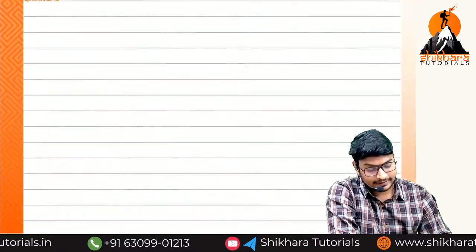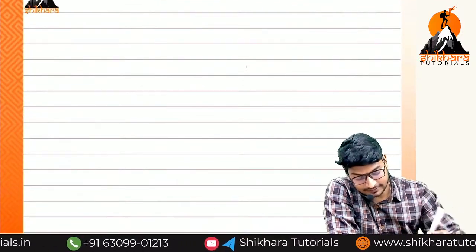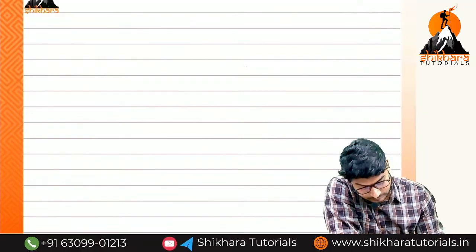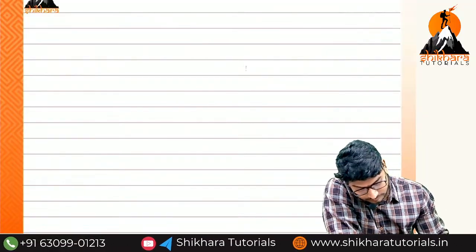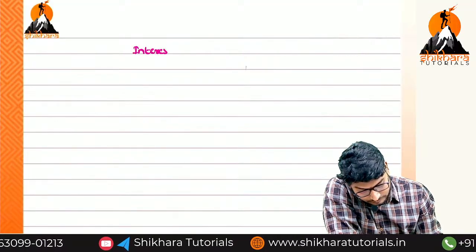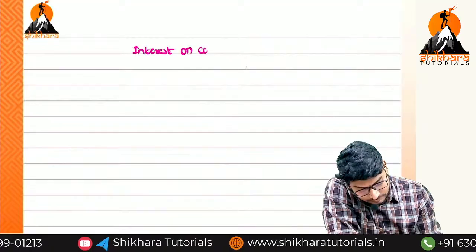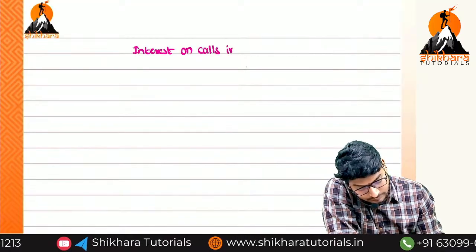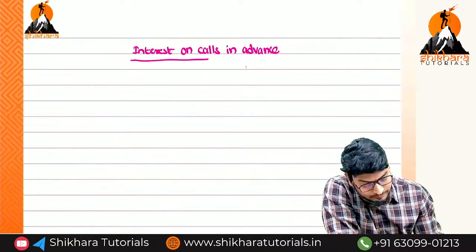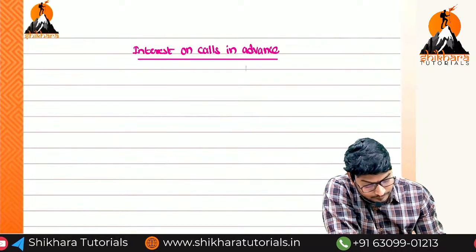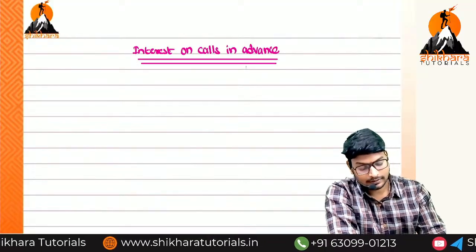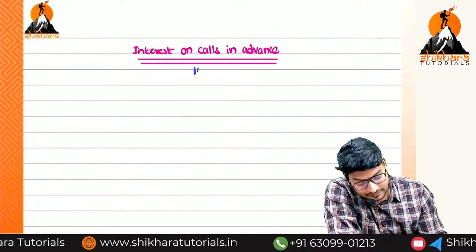Next one, put the heading interest on calls in advance. Okay, sir, is this an income or an expense, summa?